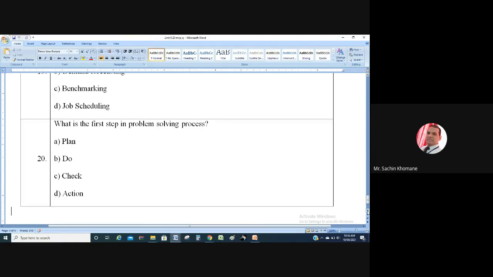Last question: what is the first step in the problem solving process? Plan, do, check, act मध्ये which is the first step? PDCA cycle of Deming. What is the first step in that? Plan, do, check, act मध्ये, at least answer the last one.